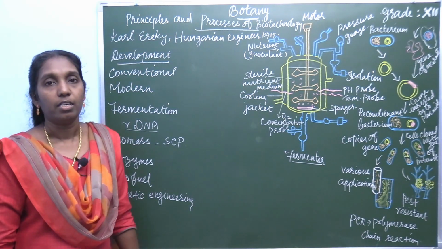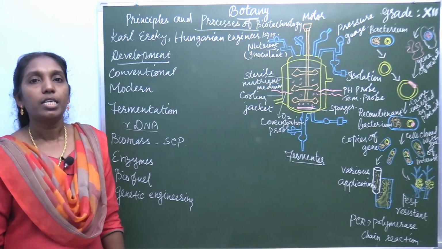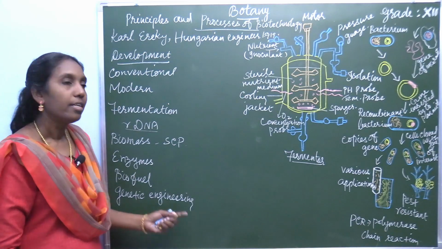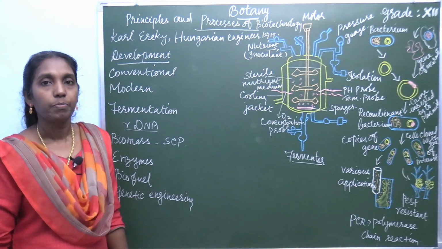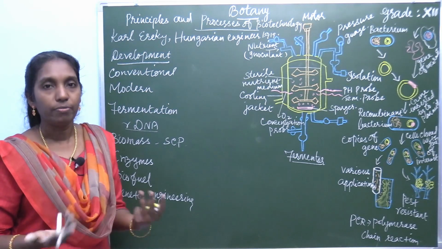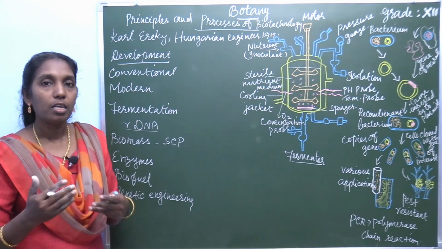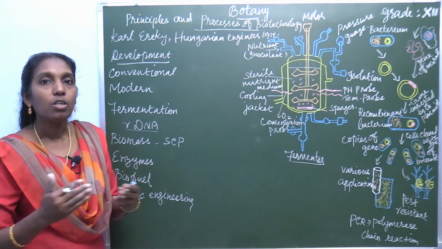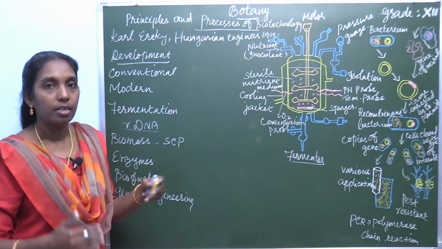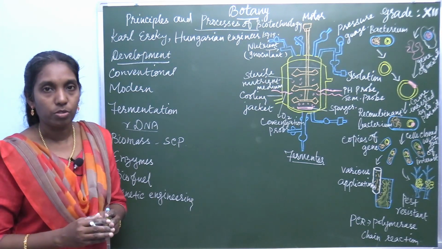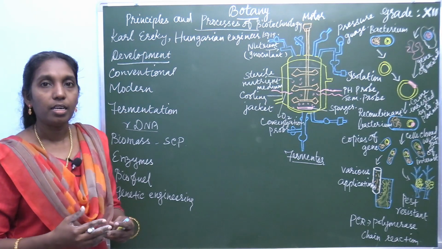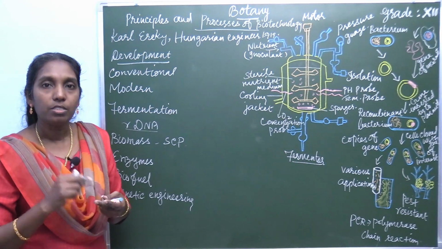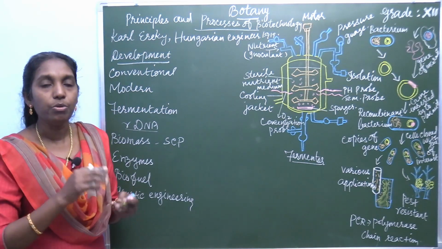Then genetic engineering. Nowadays, a very important and very useful technology is genetic engineering. What is this? The manipulation of genes. You already know that normally at the time of meiosis, recombinant DNA, rDNA, is developed within the homologous chromosomes. But in genetic engineering, it's an artificial method of transferring the gene of interest into another organism.